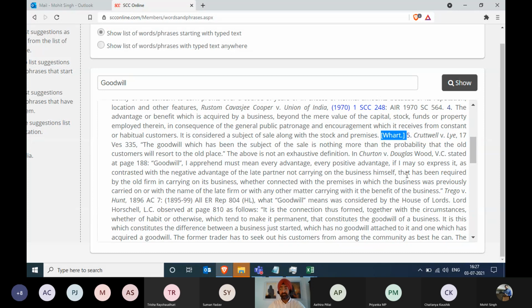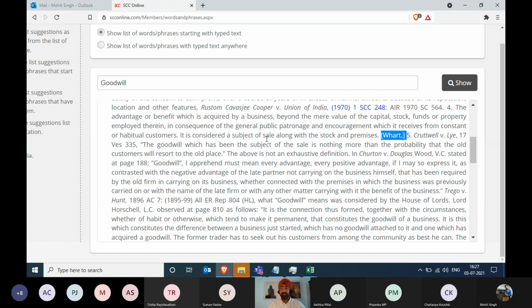Similarly, you can look for other words over here. Will you get the meaning? Will you get the definition of all the words? No. Let me be very, very honest with you. If you're expecting all the definitions will come over here, no, they will not come. If any judgment has defined a particular word, we are trying to put it over here. What the Wharton Dictionary of Law has as a meaning, we put it over here. And this is a never ending job, so we keep on adding that stuff.